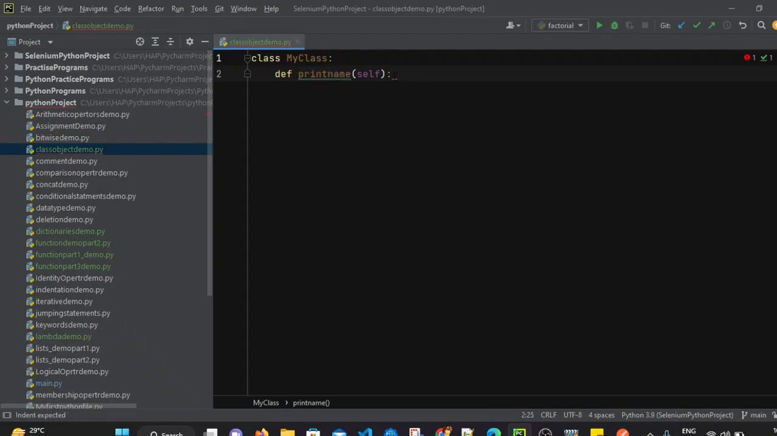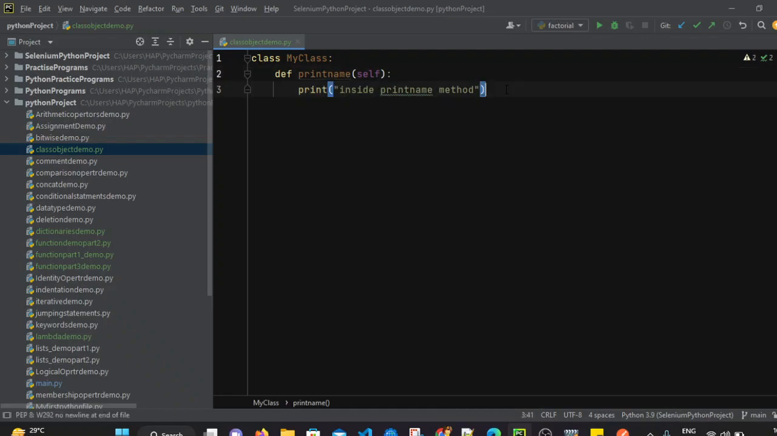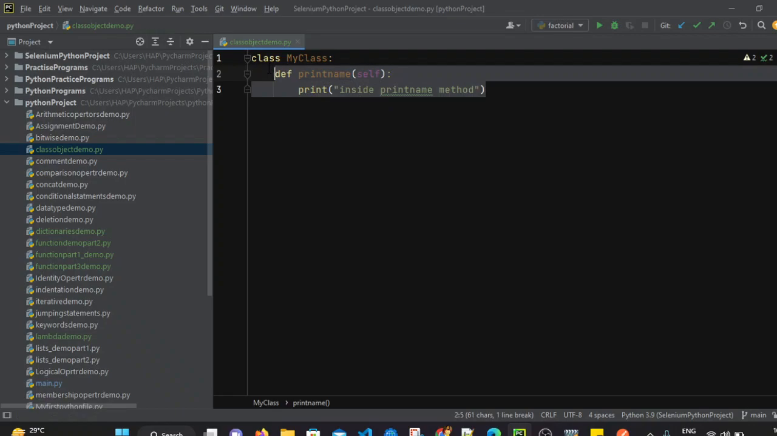After that, we put a colon, and now we are inside the print name method. I am simply writing a print statement inside the print name method. Whenever this method is called, it will print this statement. So this is how we can create a method inside the class.